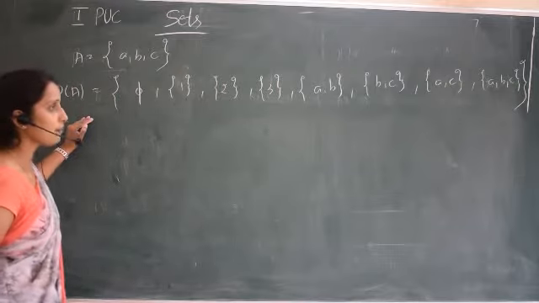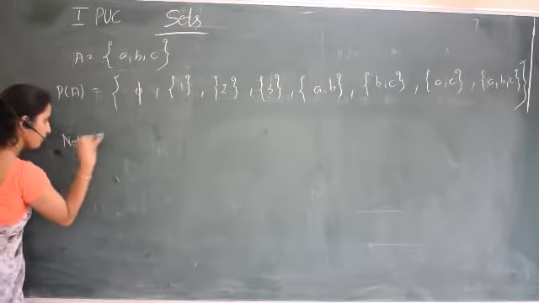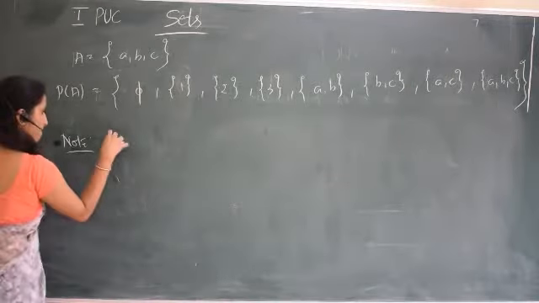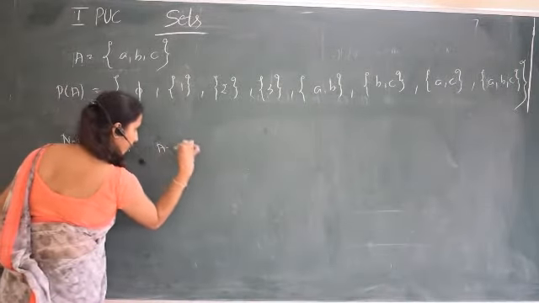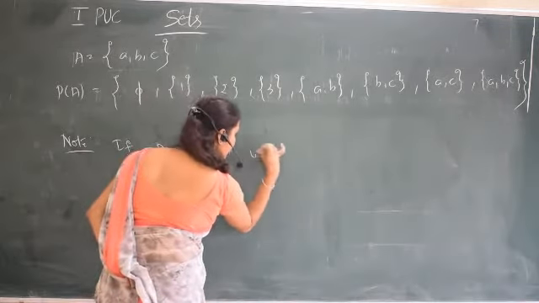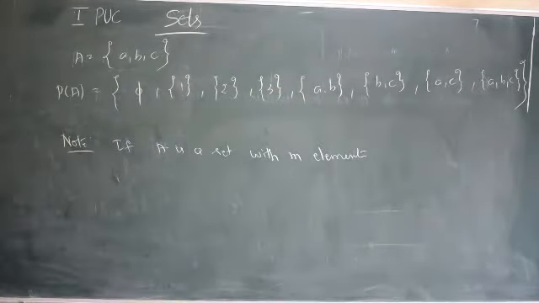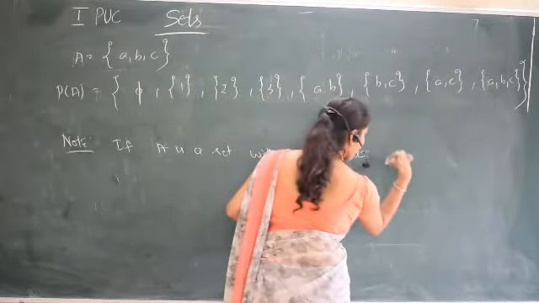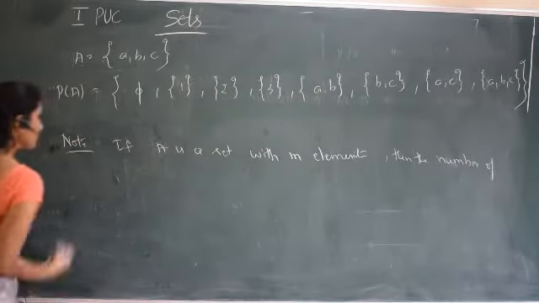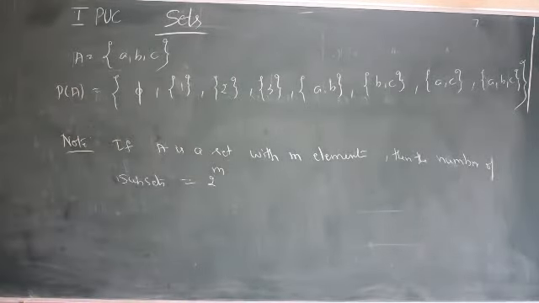So these two are the examples I have given. Now generally you can write, note: if A is a set with m elements, then the number of subsets is equal to 2 to the power m.